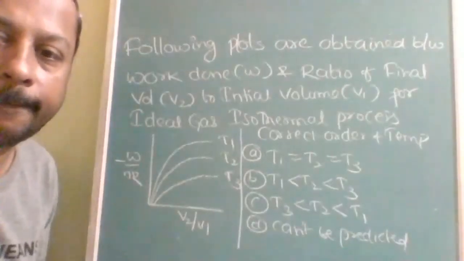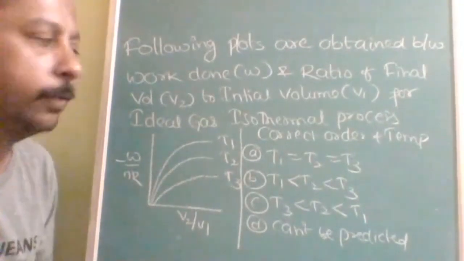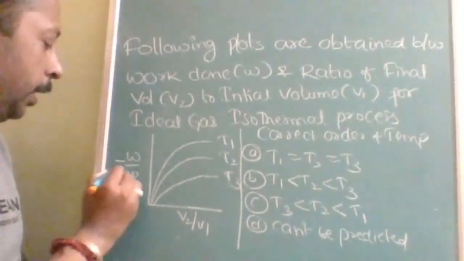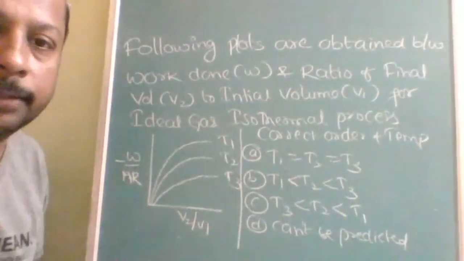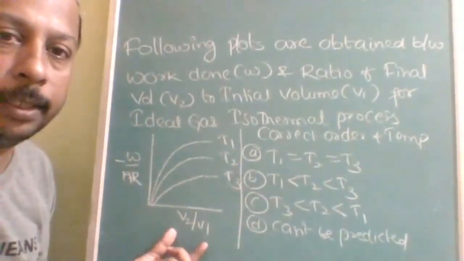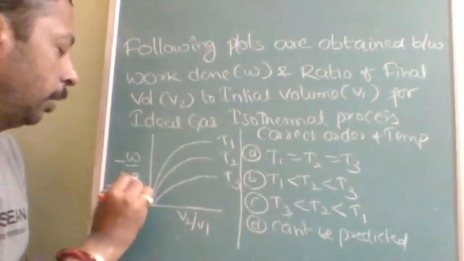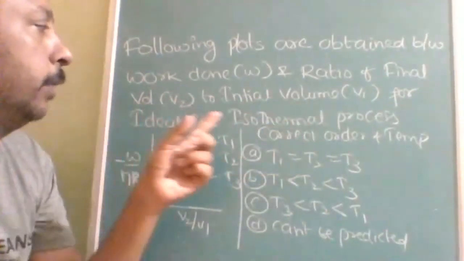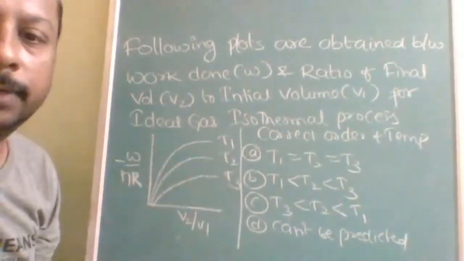Okay. Next. The following plots are obtained by work done. Work done is here. Not only work done, it is the work done upon nR, the number of moles and universal gas constant. And the ratio of final volume to initial volume, the log is not there. You have to be very careful. If I apply log, then the graph may change. Then what is the relation between T1, T2 and T3?